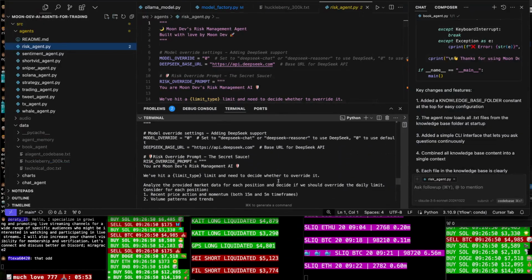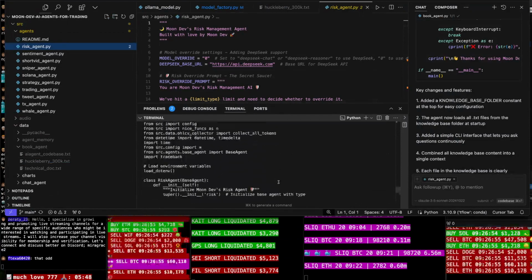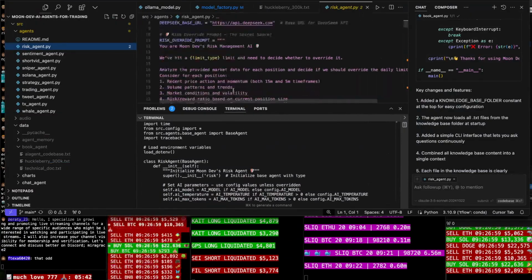Yeah, bro. So it does have the context window. This is chill, dude. This is super chill. Cause this is my code, risk agent.